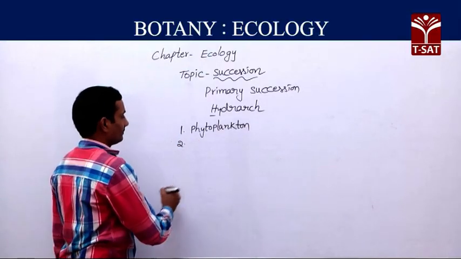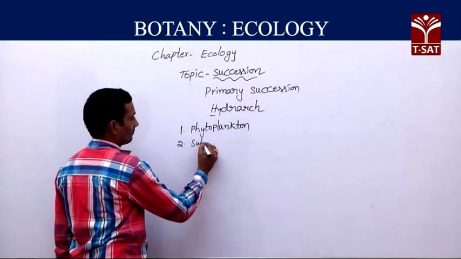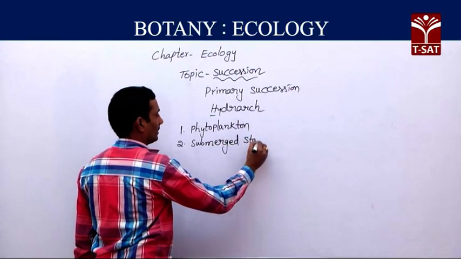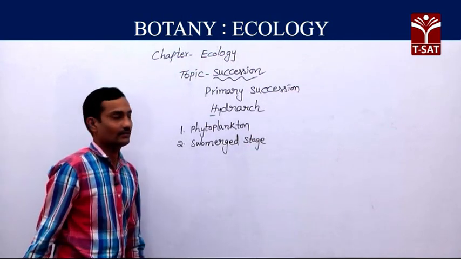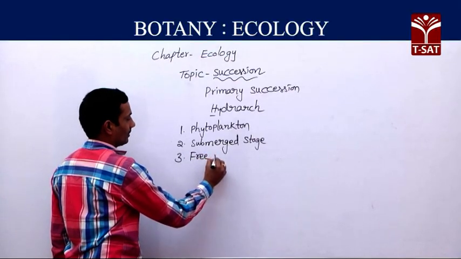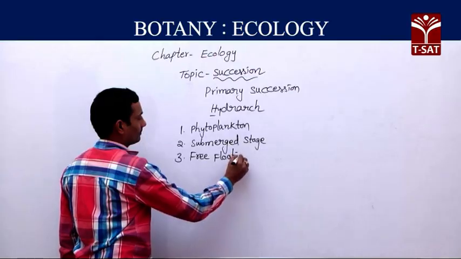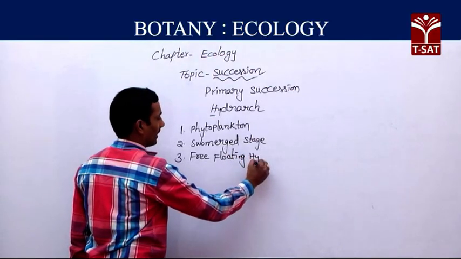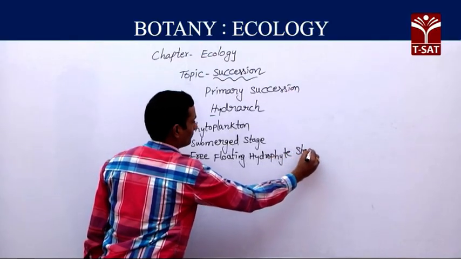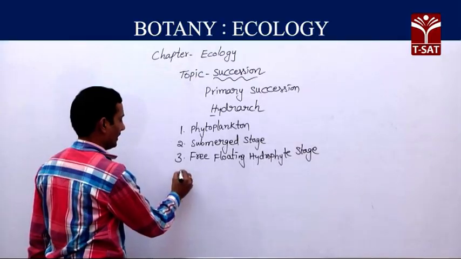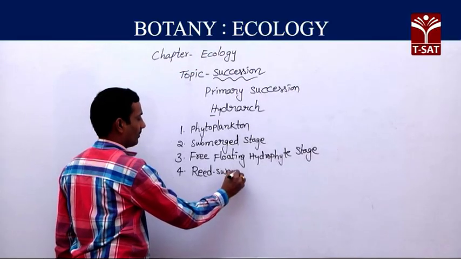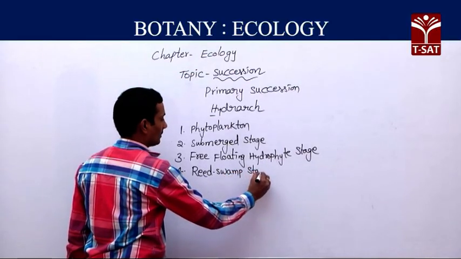Second community, the submerged stage, you can find in the water, aquatic succession. Third stage, the free floating hydrophytes stage. Fourth stage, the reed swamp stage.